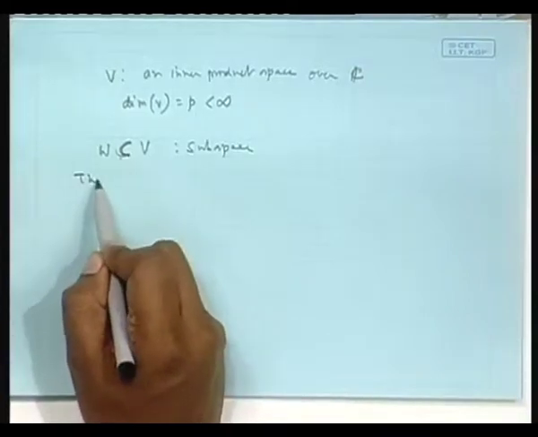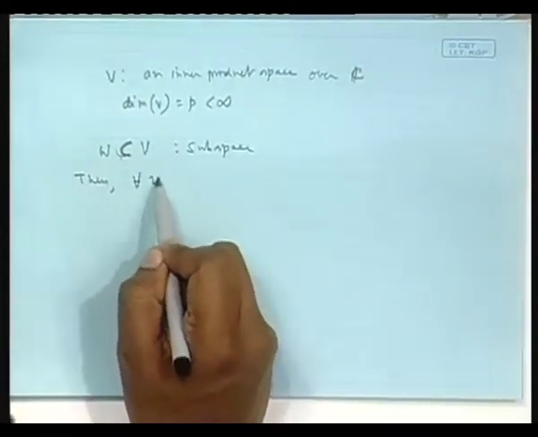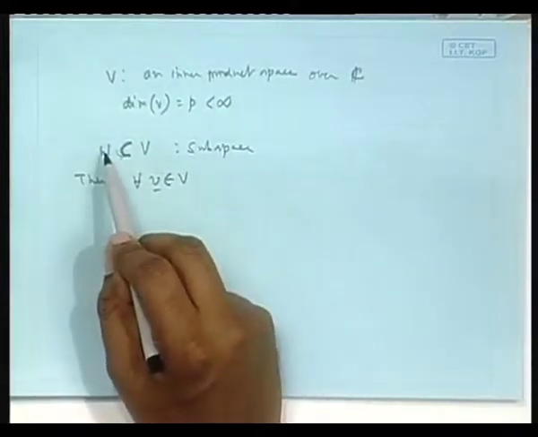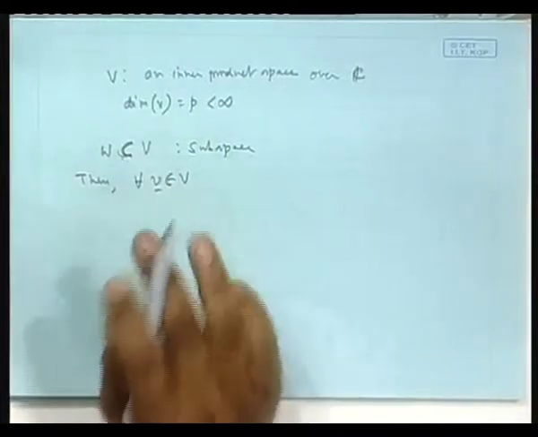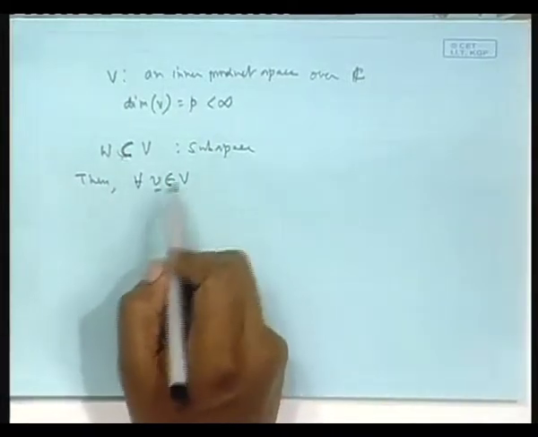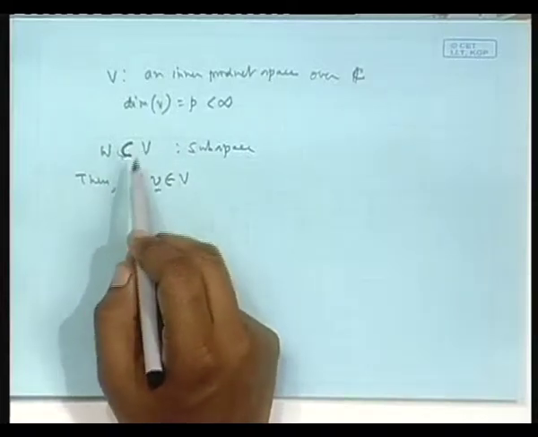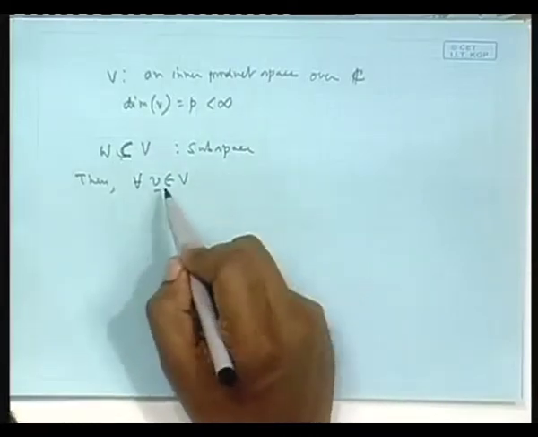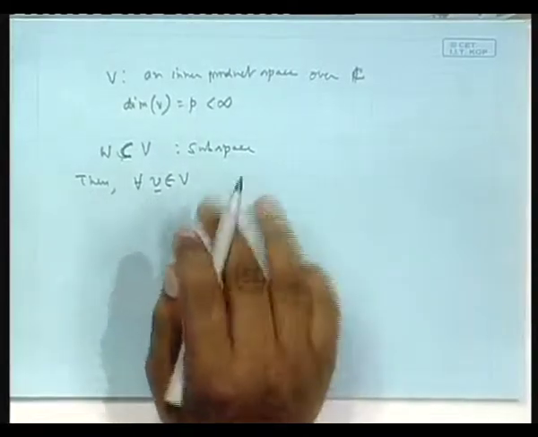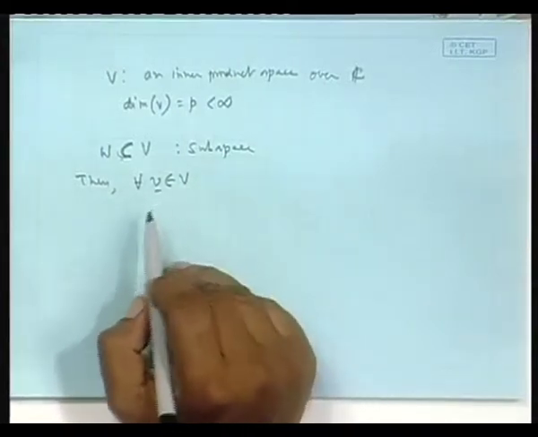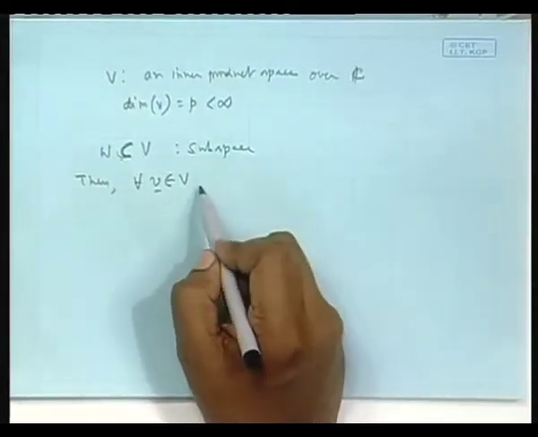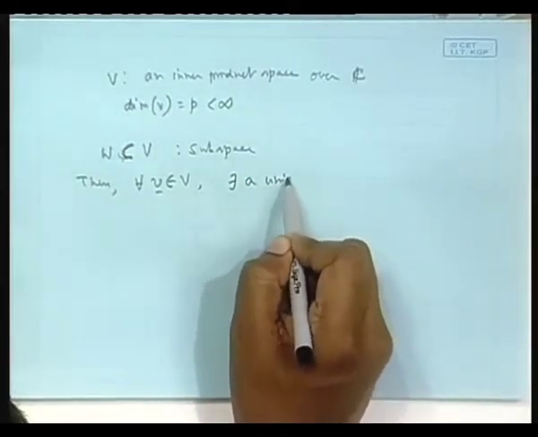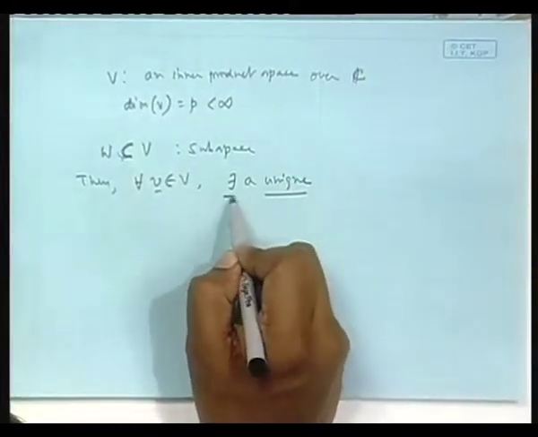Then for all V, a vector element of V, and this V could be within W or outside W, but part of V. You understand? When I say for all V element of capital V, V could be either within W or outside W, but within capital V. Then for each V element of V, there exists a unique vector W, remember unique.